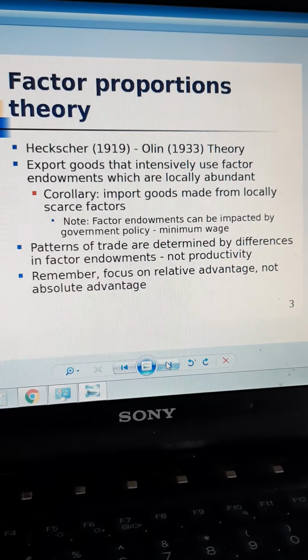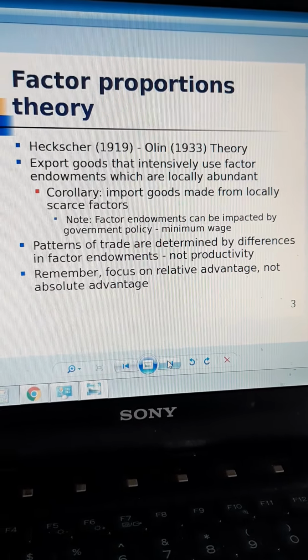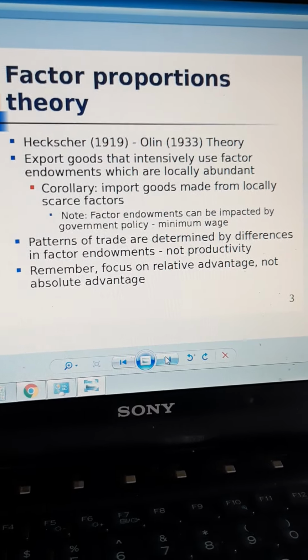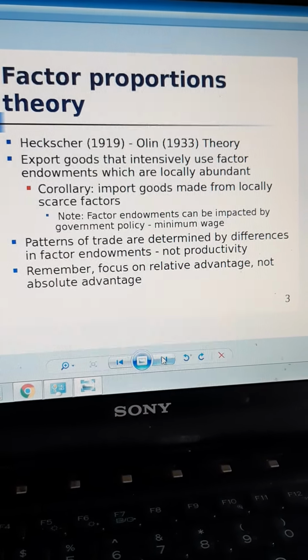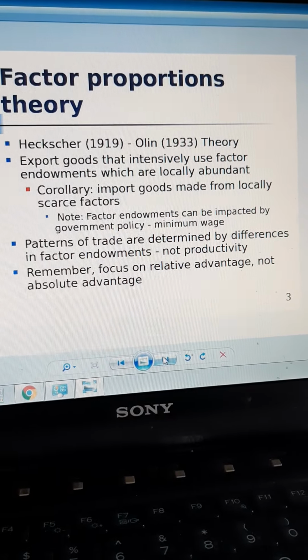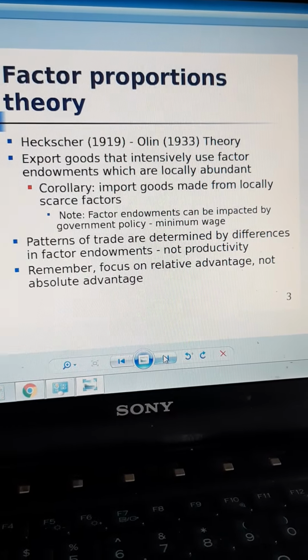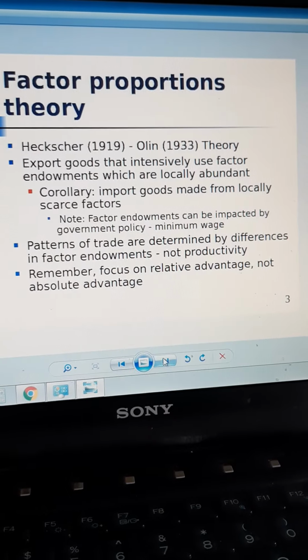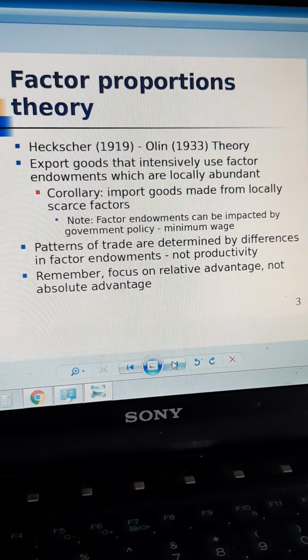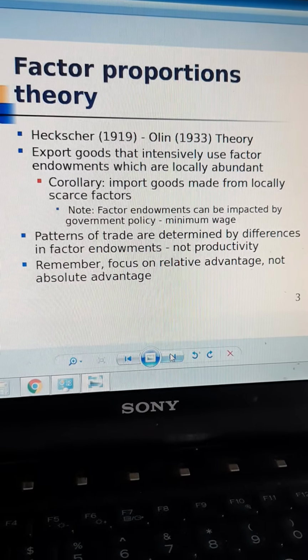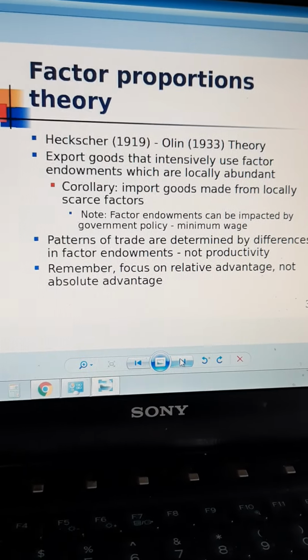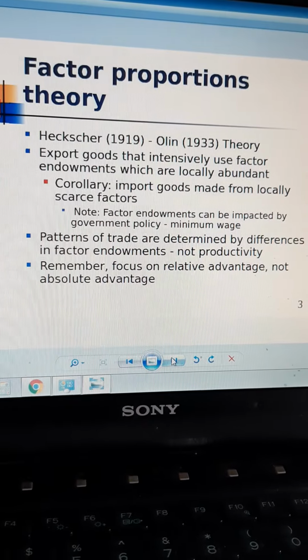And then, last but not the least, we started with one theory called factor proportion theory, which was propounded in the 19th century by Heckscher and Ohlin. And there is an explanation of what the factor means. He questions productivity. The earlier theories were talking about productivity. He says, how will you produce if you don't have the factor? That is the difference. Thank you very much.